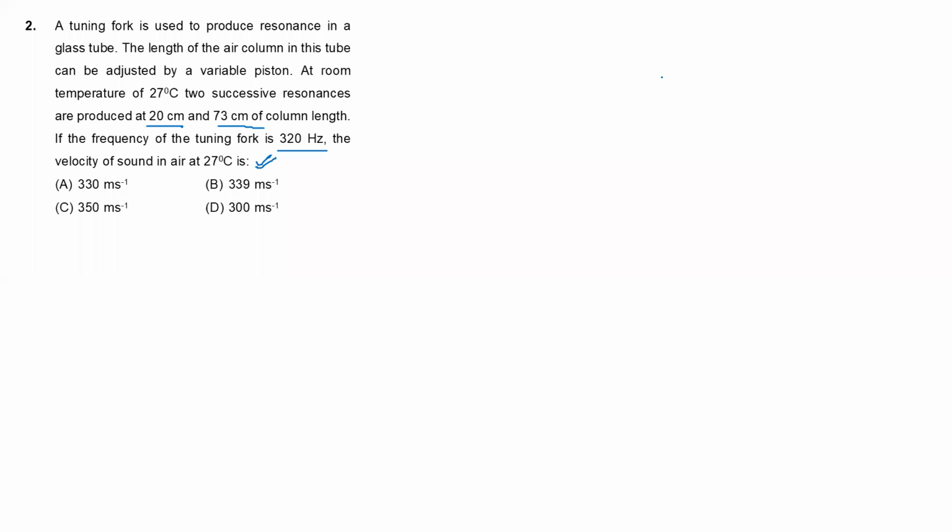Here the velocity of sound in air at 27 degrees centigrade is equal to how much? What we have to do? Velocity means lambda into f. How to find lambda? Two column lengths are given, 20 centimeter and 73 centimeter.